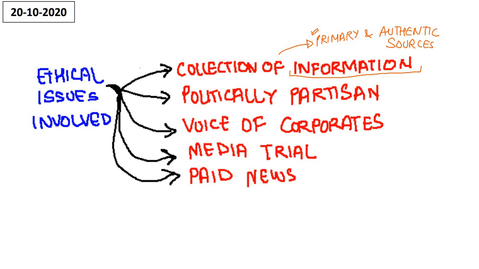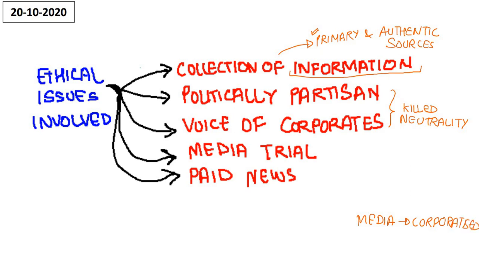Second, politically partisan and voice of corporates. These two are the reasons which have killed neutrality in India. ये दो reasons हैं जिन्होंने neutrality को खत्म कर दिया है भारत में. We all know that right now the media advocates the political party, right? And we all know that after privatization, the mainstream media became corporatized. Media privatization के बाद क्या हुआ मीडिया के साथ कि वो corporatized हो गई.